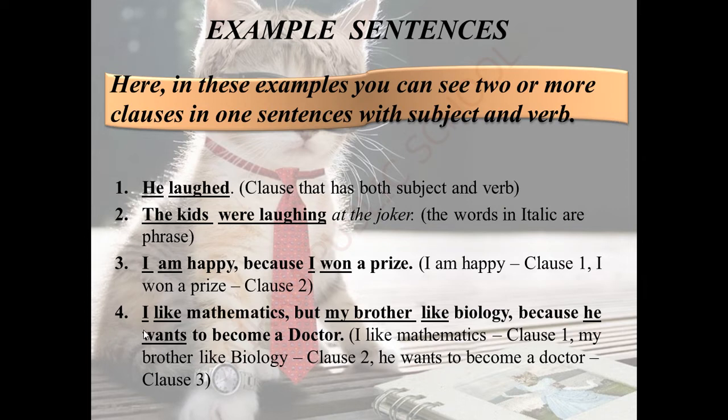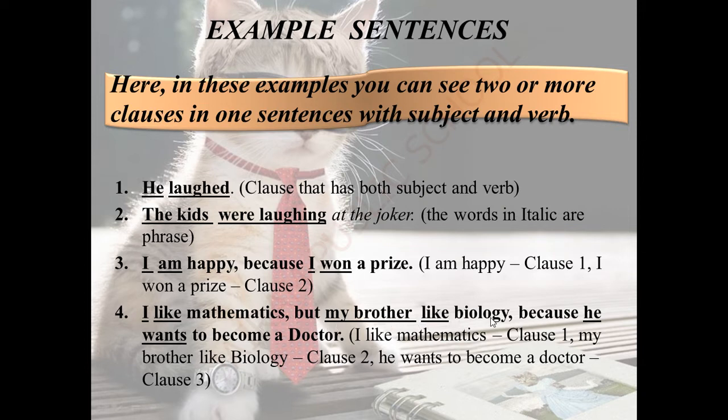Once again, I like mathematics. I is a subject. Like is a verb. I like mathematics is one clause sentence. But is a conjunction. My brother likes biology. My brother is a subject. Like is a verb.